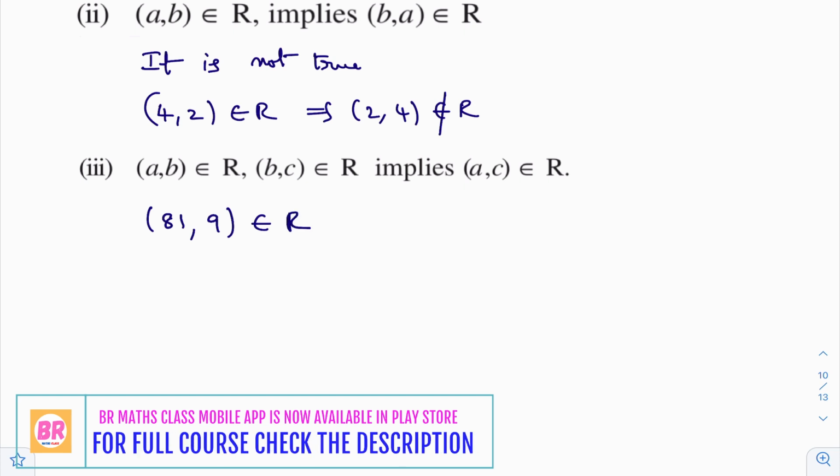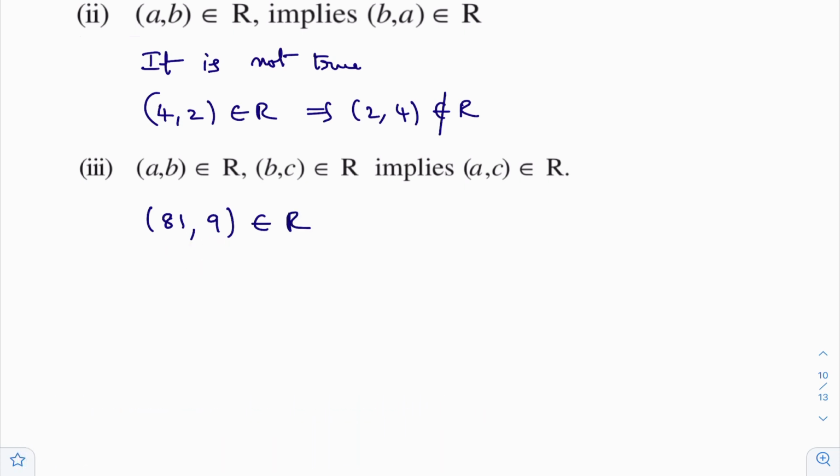Yes or no? First point, these two are natural numbers. Second point, A is the square of B. 9 square is 81. Yes, this belongs to R. And at the same time, (9, 3) belongs to the relation. First point, these two are natural numbers. And second point, A is the square of this number. Now you need to check (81, 3). You observe (A, B), (B, C) implies (A, C). They are asking for the ordered pair (A, C). Here the ordered pair (A, C) is (81, 3).